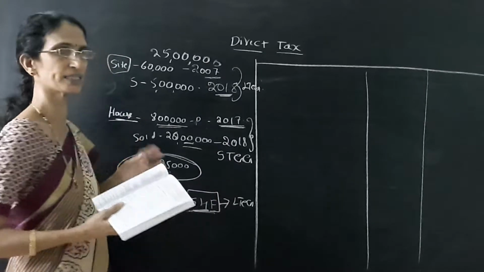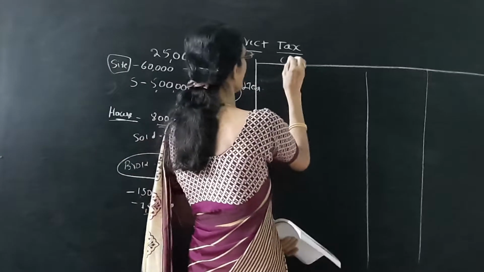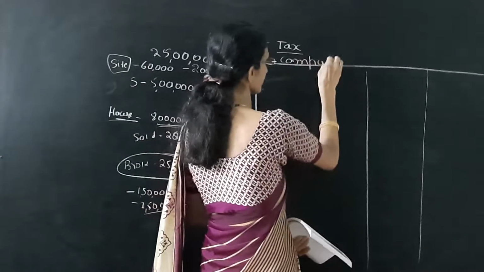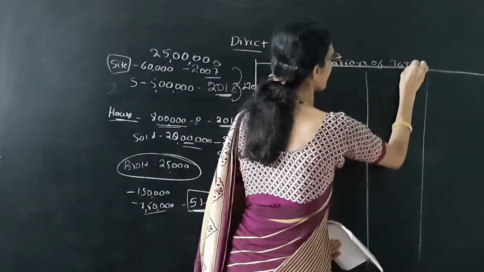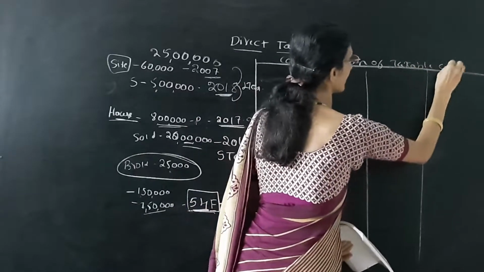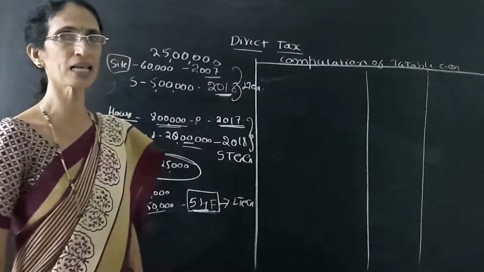And total brokerage is given. Now we can solve the problem. So first we have to write the computation of taxable capital gain.